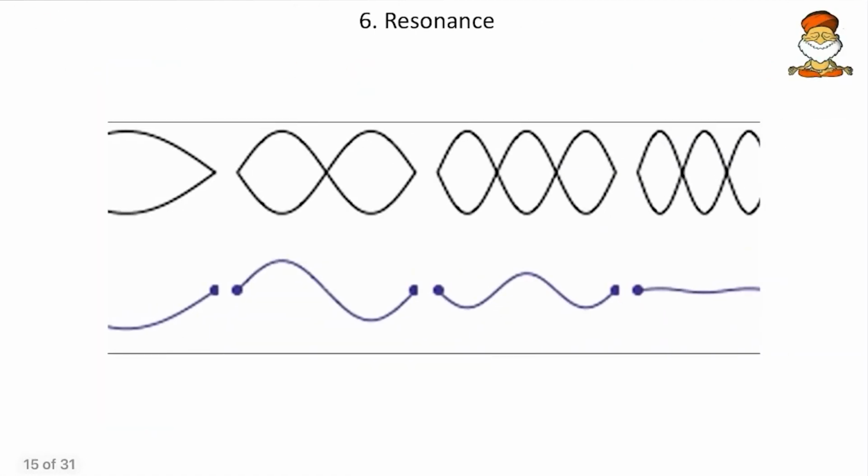Then come to the next, resonance. Resonance is nothing but a uniform frequency and reflection of sound. Say for example, here we have a wave, and this wave gets reflected in the same symmetrical manner. And here also the same thing happens. So when the wave is reflected in a symmetrical manner, we get a pleasant sound. Say for example, the flute. That works with resonance. Or your Shehnai, wind pipes.